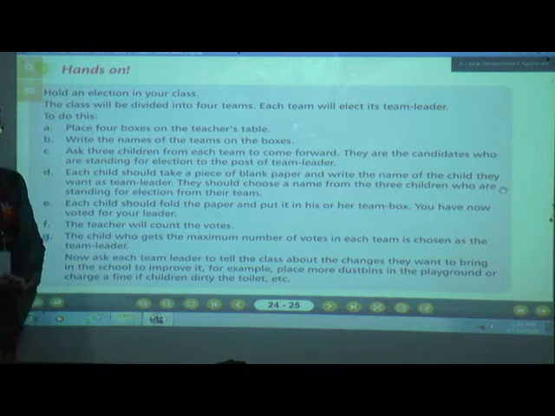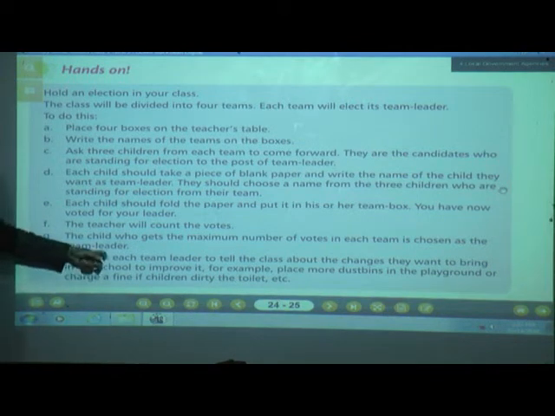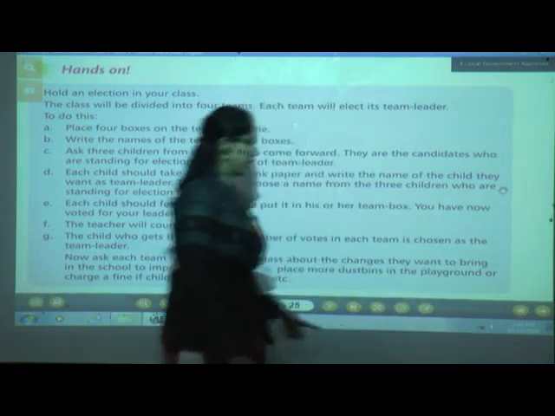In the same way, towns and cities, if they are facing problems, whom are they talking to? The municipal council. In the same way, we have done this activity, and whatever problems we are facing in our class, we are going to tell those problems to our team leader. Okay. Now ask each team leader to tell the class about the changes they want to bring.